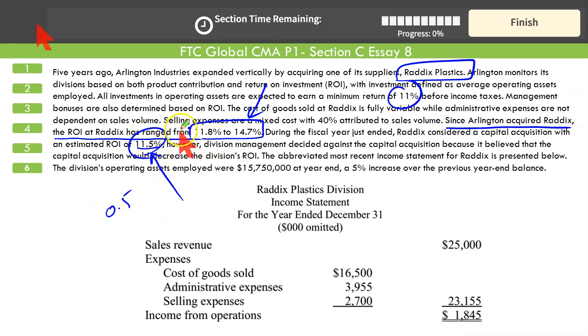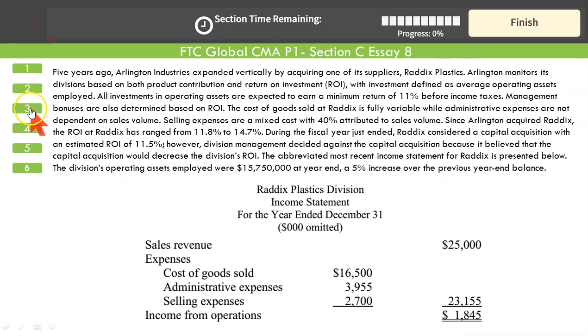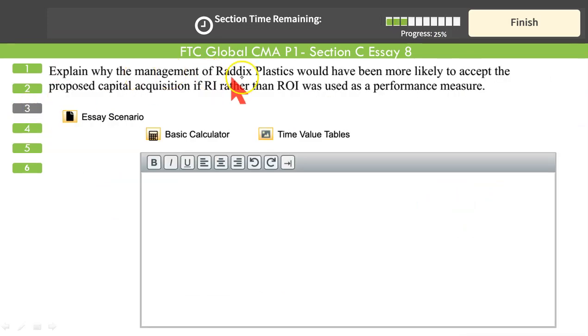And right now our return on investment, which we calculated, was 12%. So a division or a segment or a company that is currently earning 12% ROI, why would they take a project or a subsidiary or combination of a business that will offer 11.5%? Overall return will fall. That is the problem in this question. So going back to the question here again, explain why the management of Redix Plastics would have been more likely to accept the proposed capital acquisition if RI rather than ROI was used. The reason is that right now our return on investment is 12%.